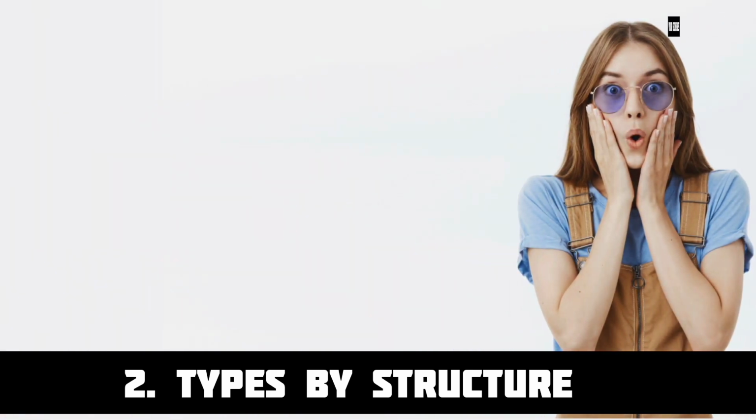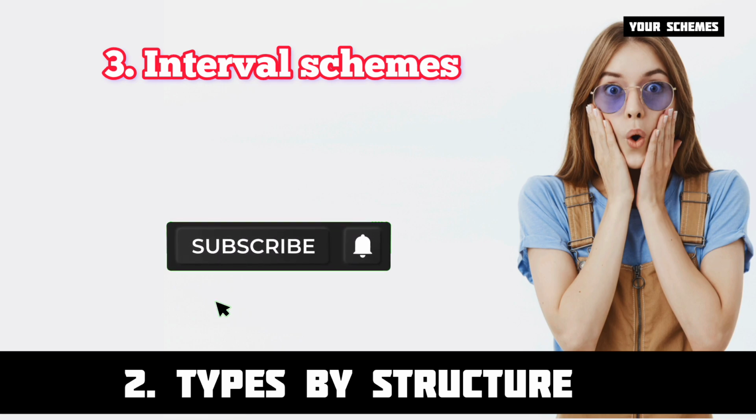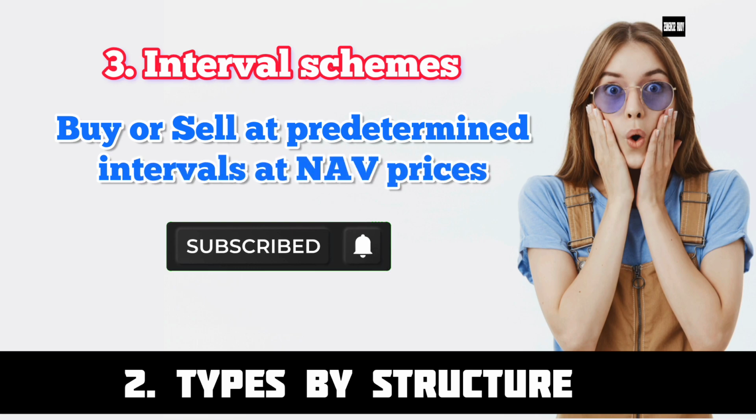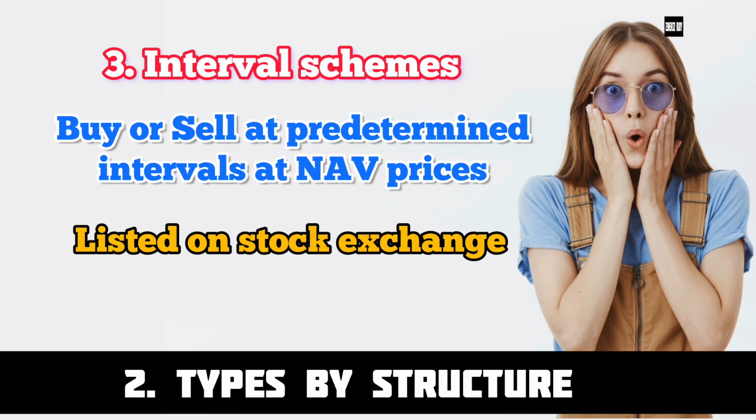Let's look at interval schemes. These schemes combine features of both open-ended and close-ended schemes. So you can buy and sell the units at predetermined intervals at NAV price. In addition, these schemes are listed on the stock exchange where you can buy or sell units of the fund.